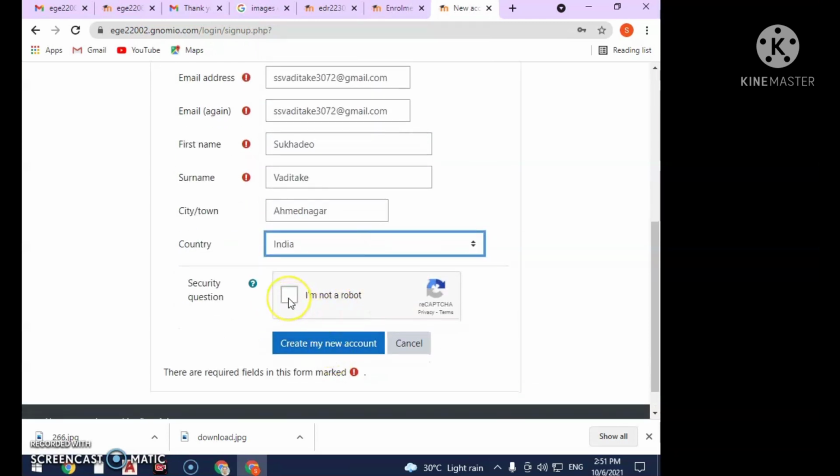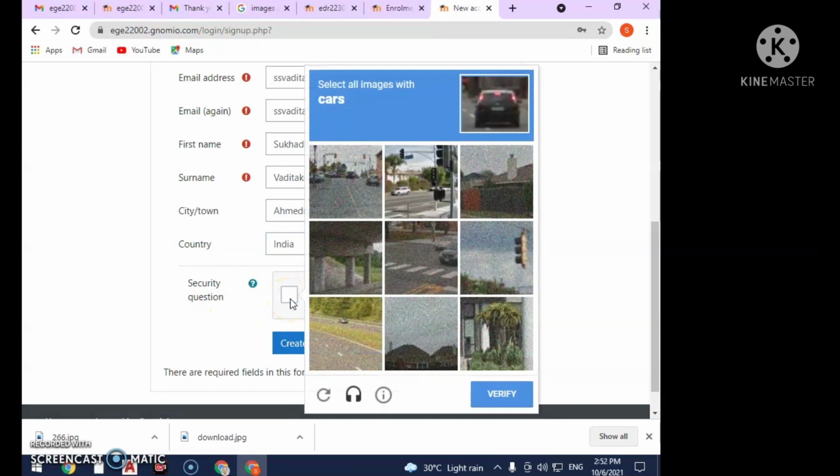Now for security questions, check this box. Then such type of pop-up window will be observed. Here will be the question: select all images with the cars. There are total 9 images. You have to select the image in which the car is existing.